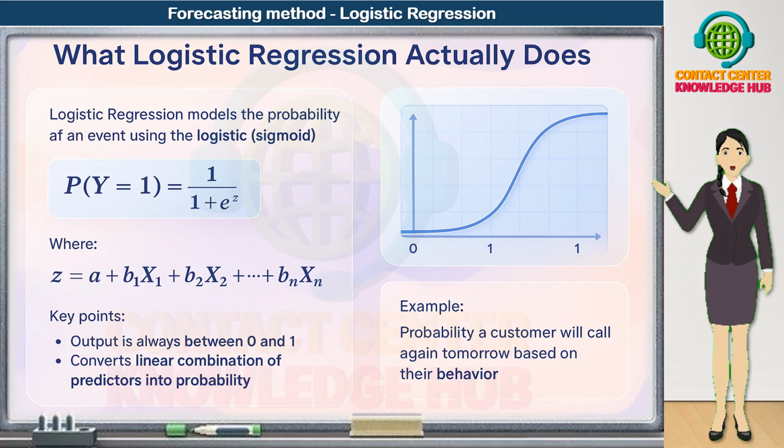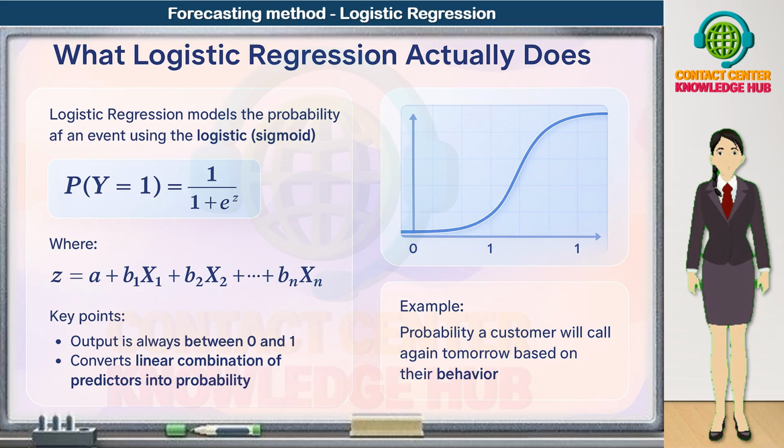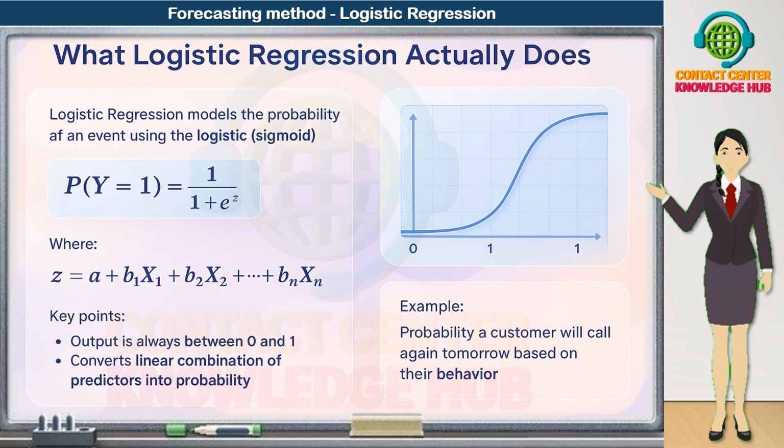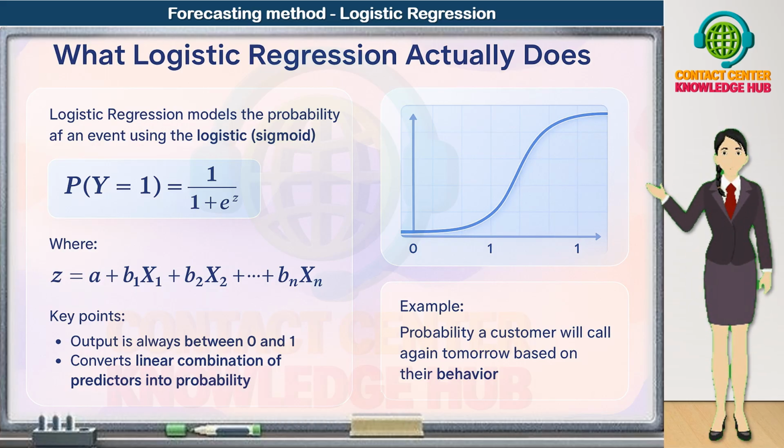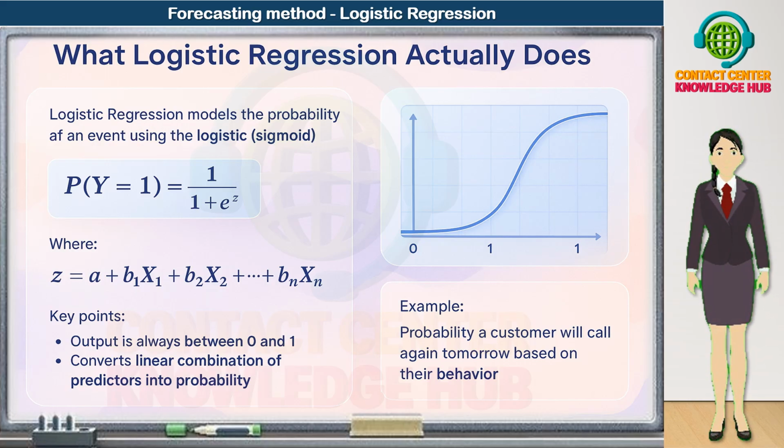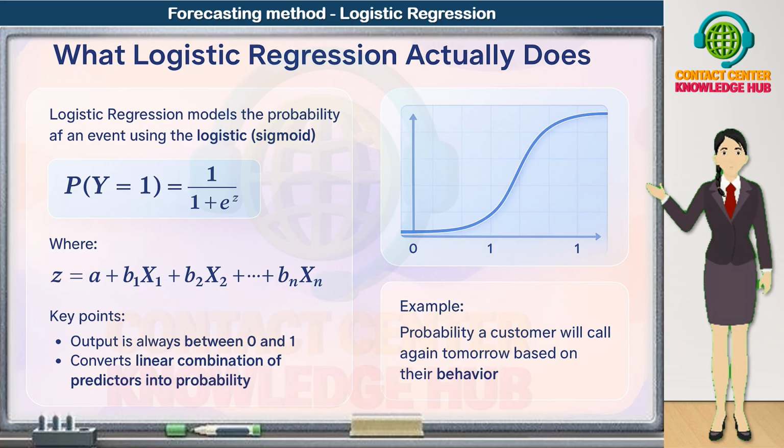A simple example. We can use logistic regression to model the probability that a customer will call again tomorrow, based on their past behavior, recent interactions, complaints, and usage pattern. The model takes those predictors, builds the linear score z, applies the logistic function, and gives us a clean probability. For example, a 65% chance that this customer will contact us again. That is what logistic regression is doing under the hood, turning a weighted combination of drivers into a probability of an event.